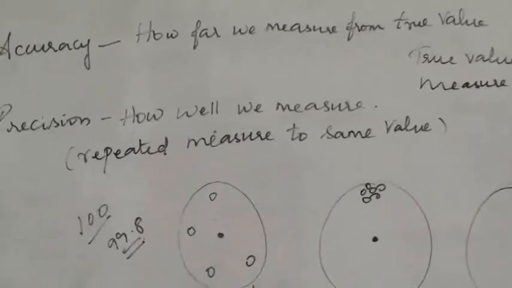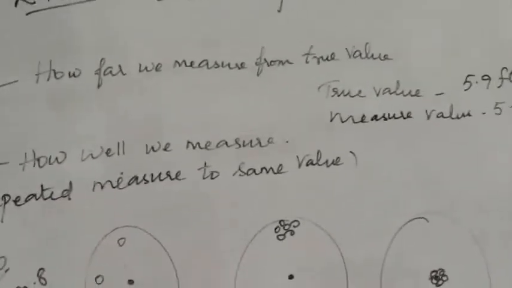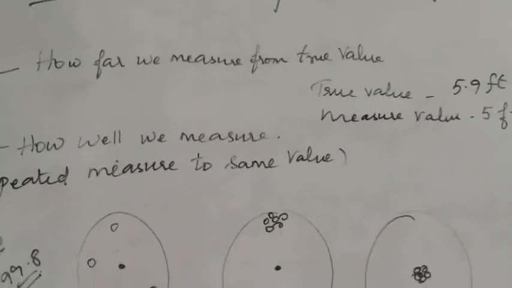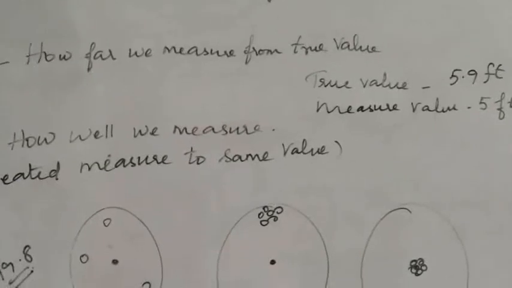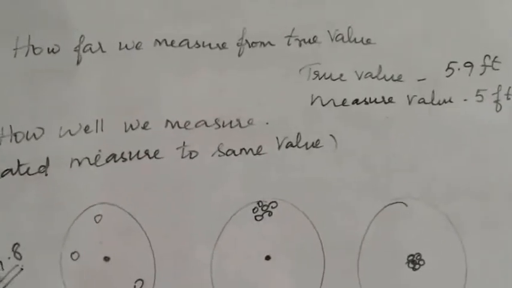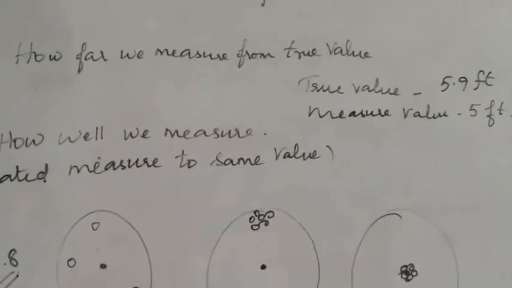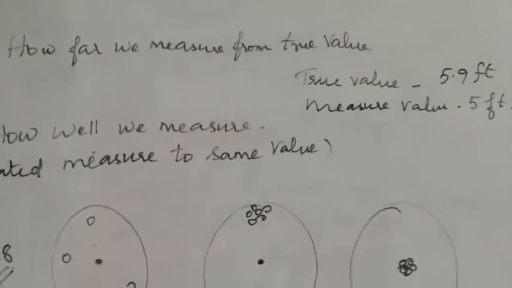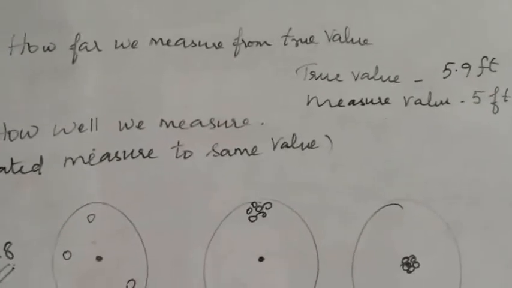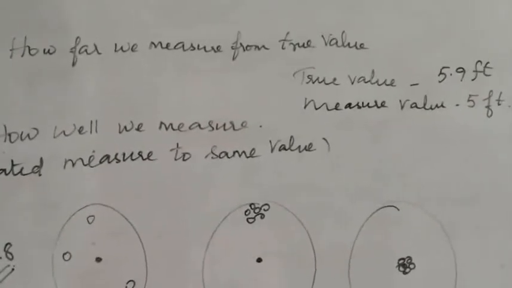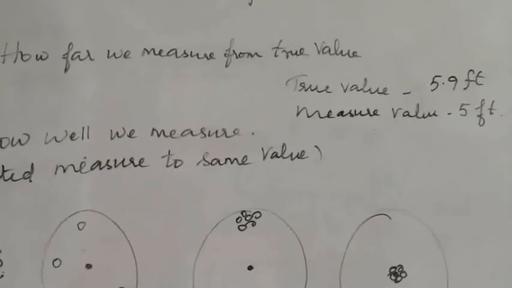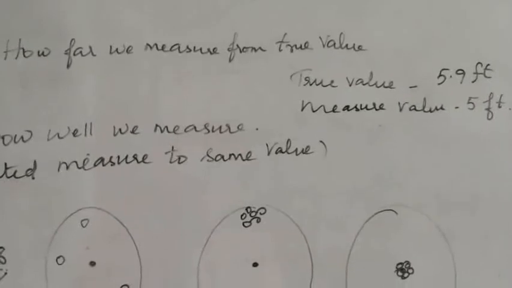Say for example, if the true value of your height is 5.9 feet, and you measure with a yardstick that is just 1 foot, you can measure only foot-wise. You cannot get the exact measurement with the yardstick. So you find that your height is approximately 5 feet.